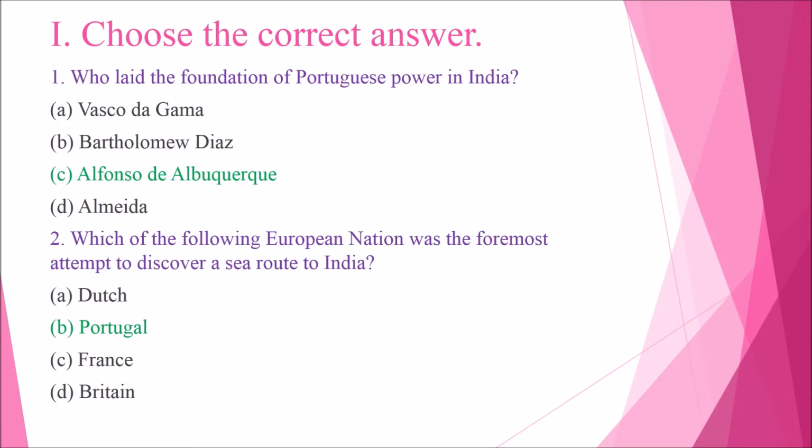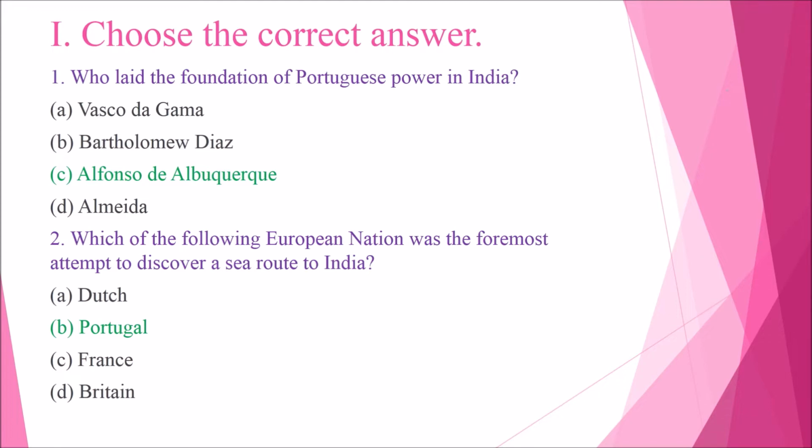Roman letter 1, choose the correct answer. Question number 1, who led the foundation of Portuguese power in India? Option A, Vasco da Gama. Option B, Bartholomew Dias. Option C, Alfonso de Albuquerque. Option D, Almeida. So the answer is option C, Alfonso de Albuquerque.